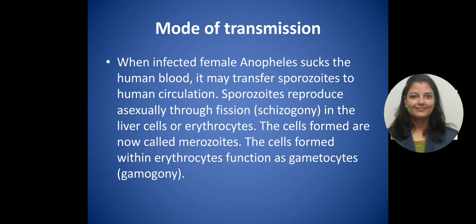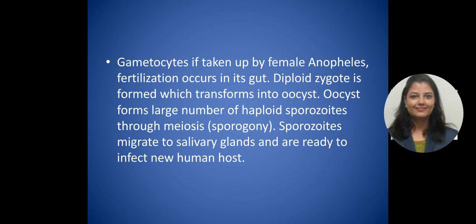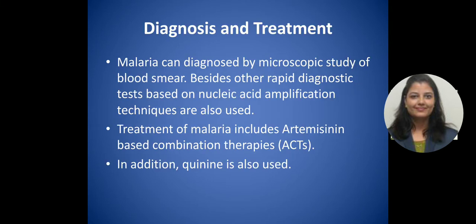The cells formed within the erythrocytes function as gametocytes, as we have already seen in the life cycle of the Plasmodium. If the gametocytes are taken up by a female Anopheles, fertilization occurs in its midgut. Then a diploid zygote is formed, which transforms into an oocyst. Oocysts form a large number of haploid sporozoites through meiosis, and those sporozoites migrate to the salivary glands, and they are all ready to infect a new human host.